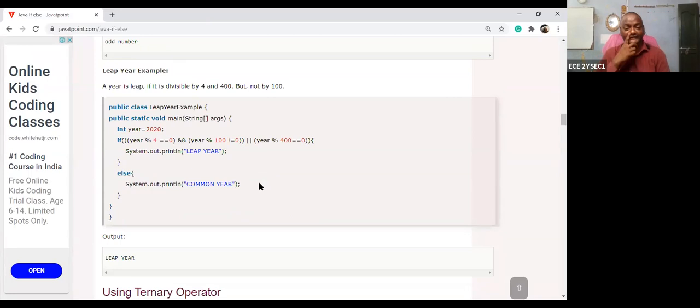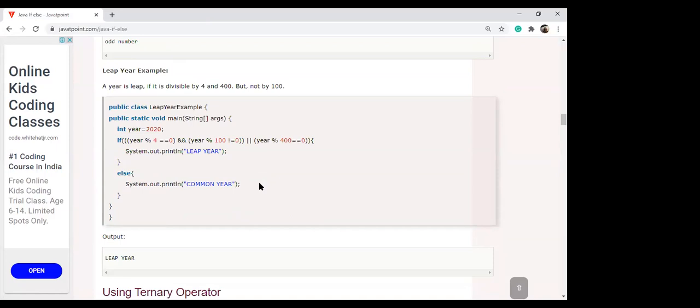Okay, right. Next, I want to show one more thing. This is the leap year. So what is the condition for the leap year? How do we find out whether the given year is a leap year? Divide the year by 4, and if the remainder is 0, that year is a leap year, sir. Okay.